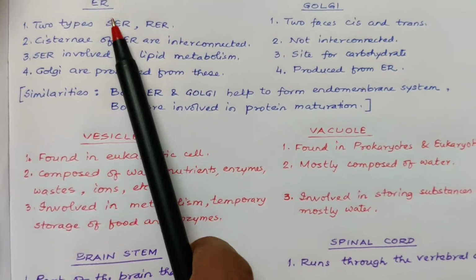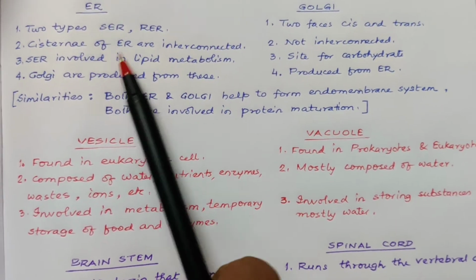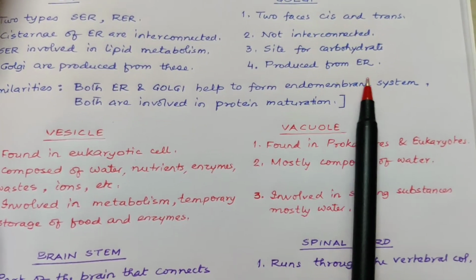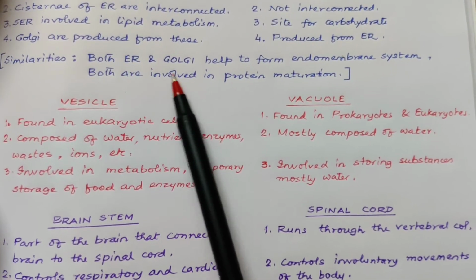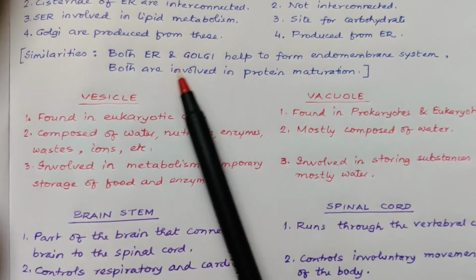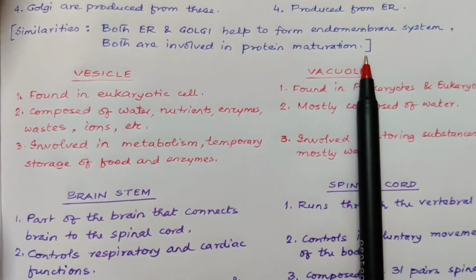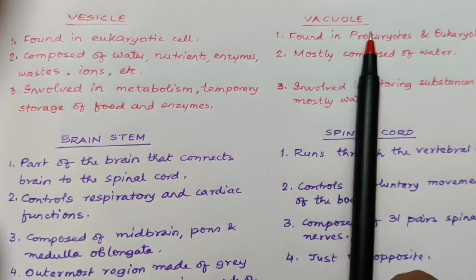In case of ER, it is produced from the nuclear envelope, whereas Golgi is produced from ER. Similarities between these two: both ER and Golgi help to form the endomembrane system of the cell, and both are involved in protein maturation. Now, the difference between vesicles and vacuoles, this is also from cell biology.